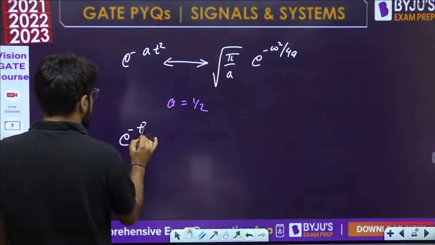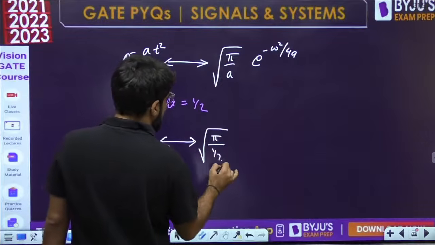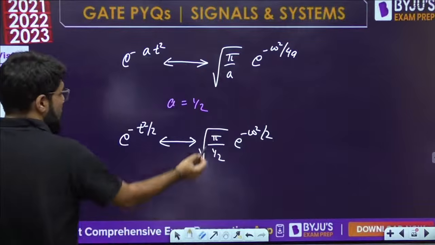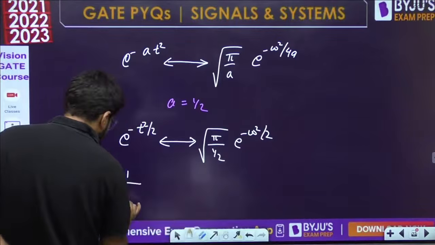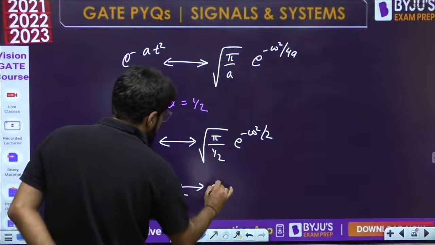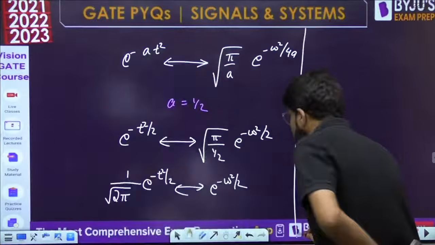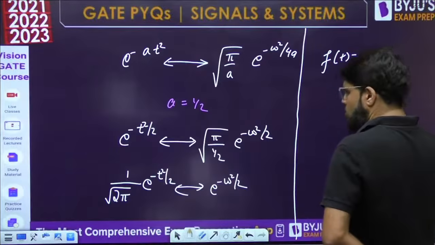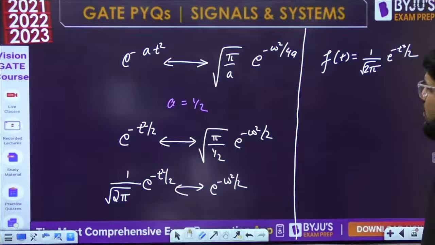So you get e power minus t square by 2 having the Fourier transform root of pi divided by half, times e power minus omega square by 4a, where 4a becomes 2. So pi upon half is 2 pi; bring it to the left side: 1 upon root 2 pi e power minus t square by 2 has the Fourier transform e power minus omega square by 2. That's it. So what is f(t)? F(omega) we already had, and now I have f(t) also. f(t) is 1 upon root 2 pi e raised to the power minus t square by 2.